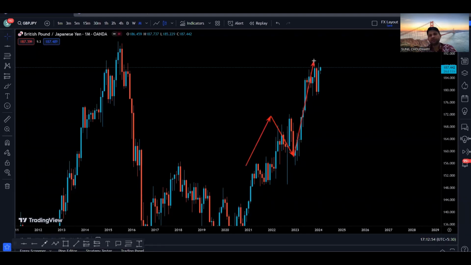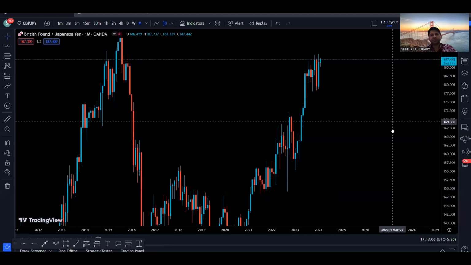We broke this high and created a new high, so price can continue going up, or we can come down to make a pullback, find support, and continue going to the upside. But overall, the market structure is very much bullish on the GJ monthly time frame.